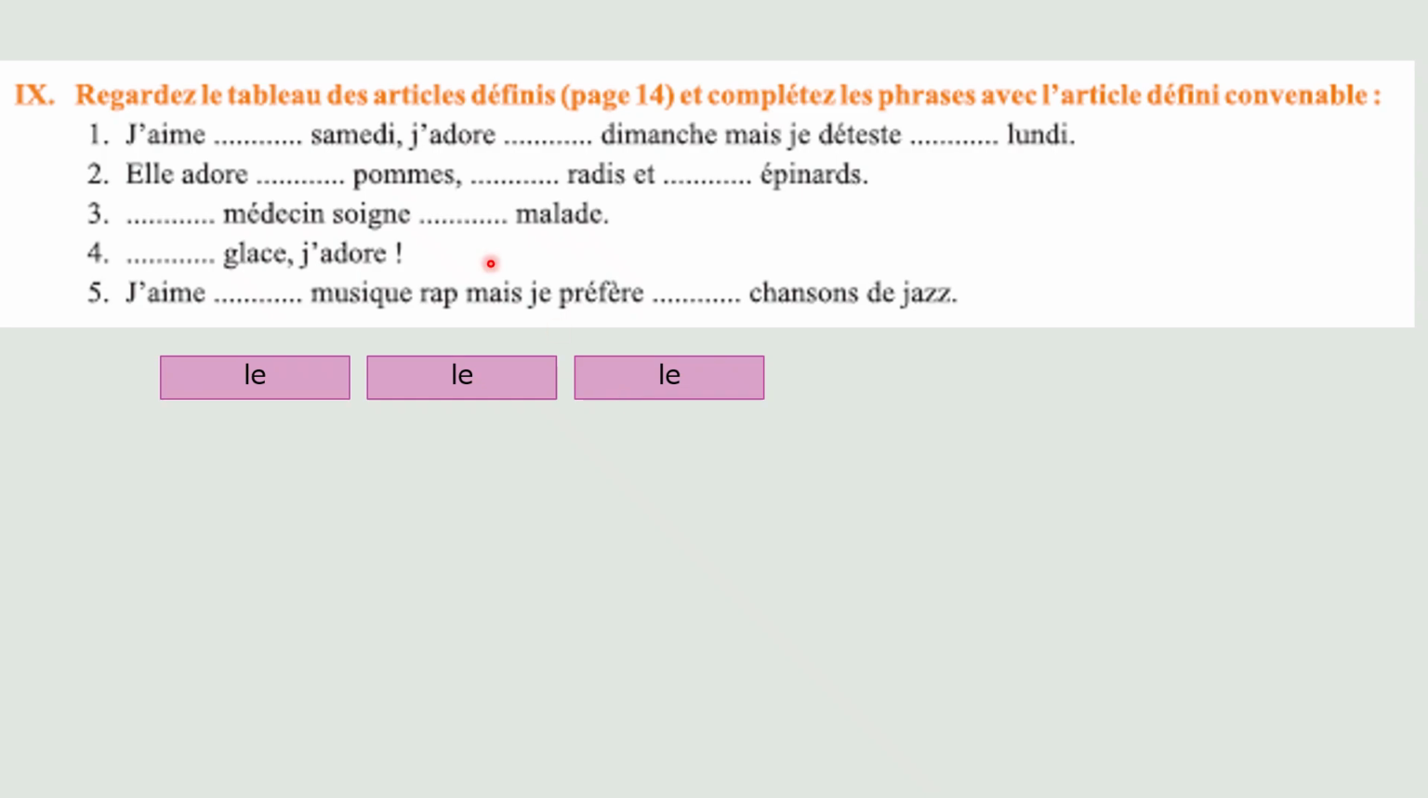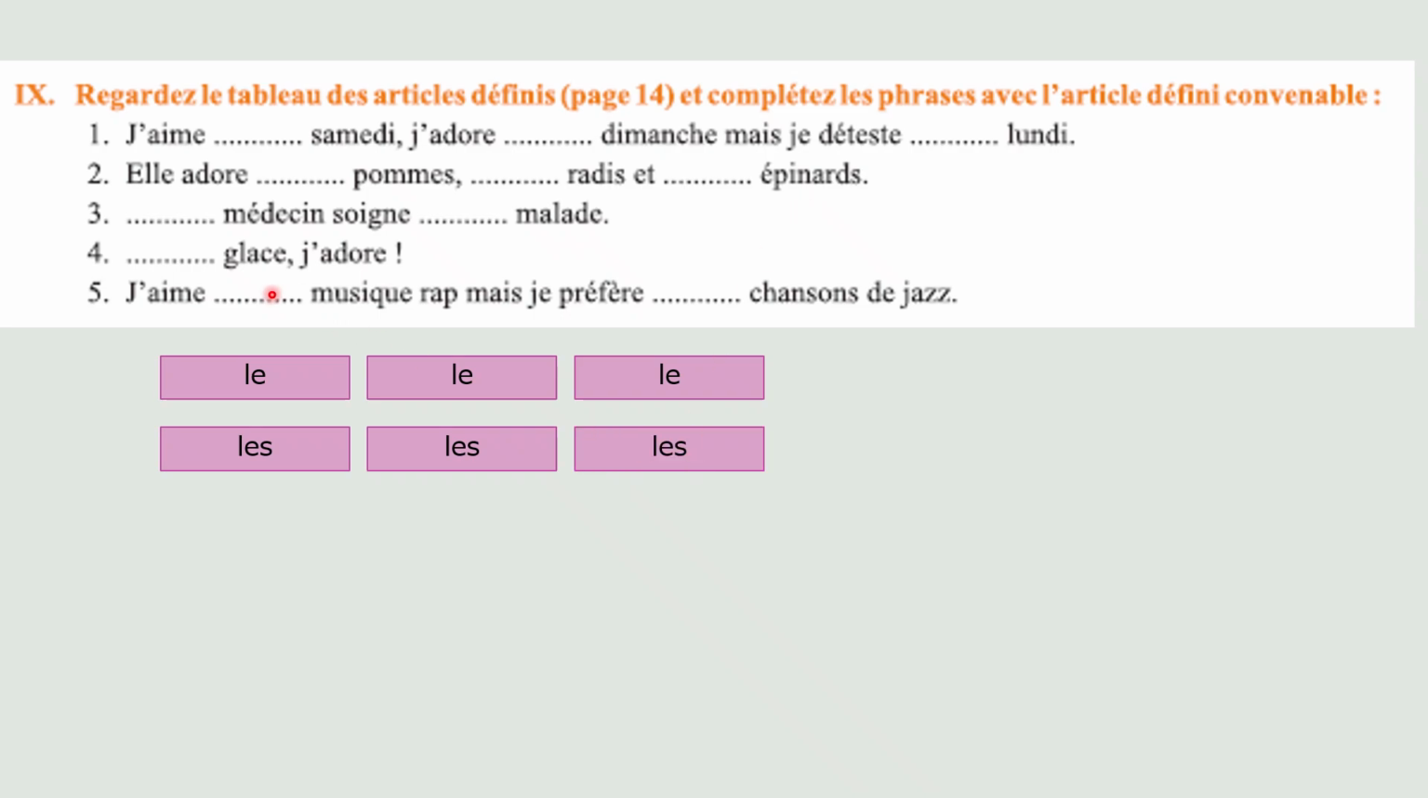Le. Second one, pomme. You don't know the meaning of pomme? Fine. You know it is plural. So you add les. She adores apples. Radis has an S in the singular form and the plural form. And it's always plural. You do not say I like dog. You say I like dogs. Same thing in French. You do not say I love radish. You say I love radishes. So the second one also will be the plural les. Épinard is spinach. I like spinach. Spinach is always plural. Les.